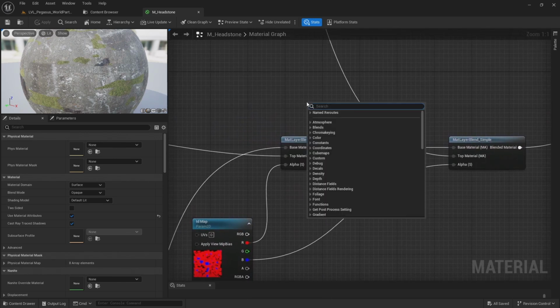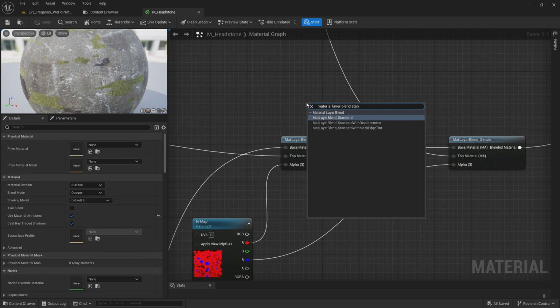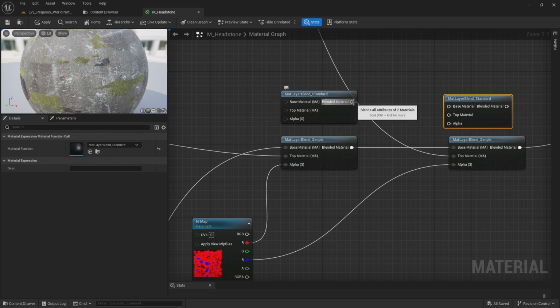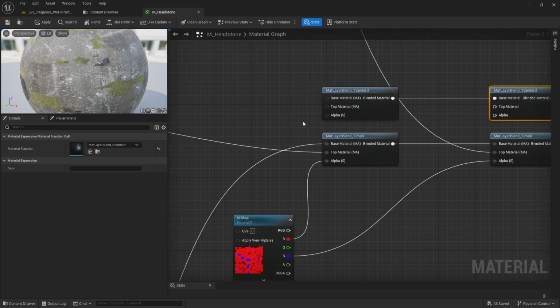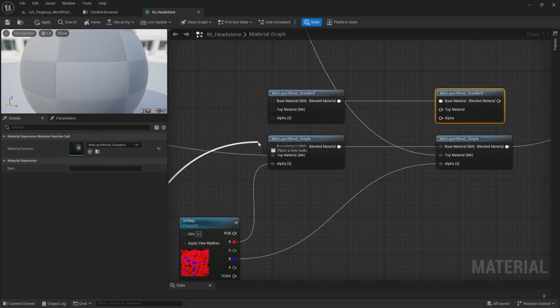So what I actually need to do is swap these for material layer blend standard. And this will blend the two materials together properly. So if I just copy and paste these next to one another and connect the first one to the second, I can easily relink these if I hold Control and then grab the wire.